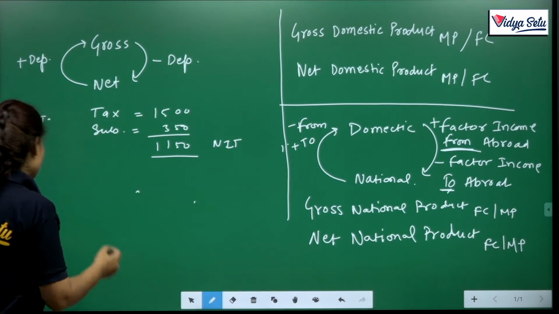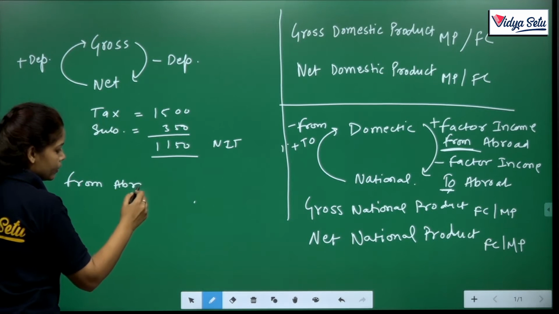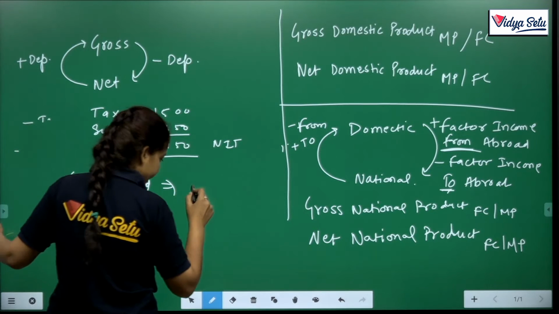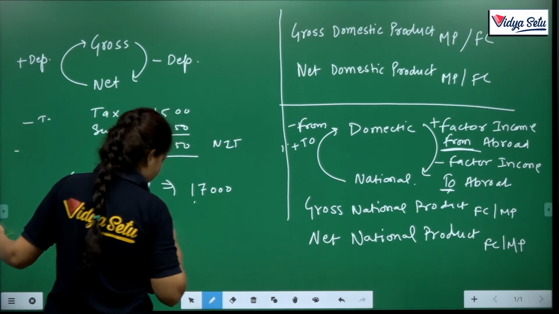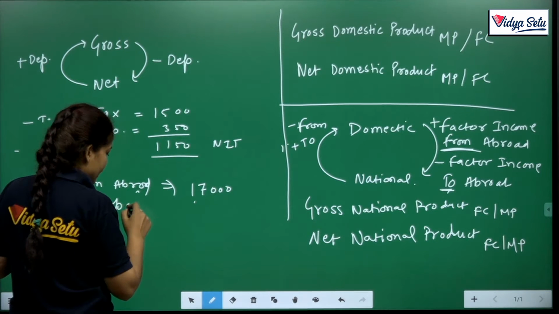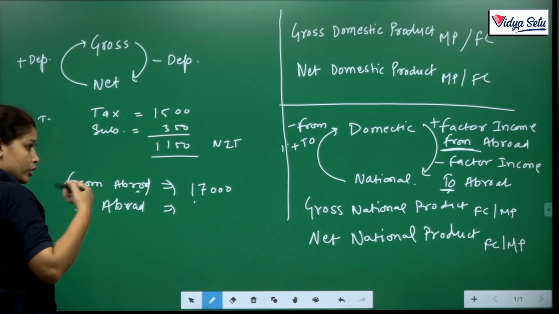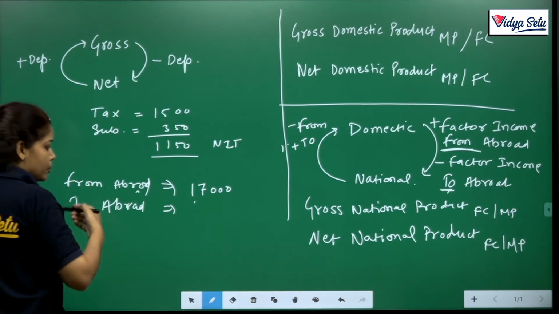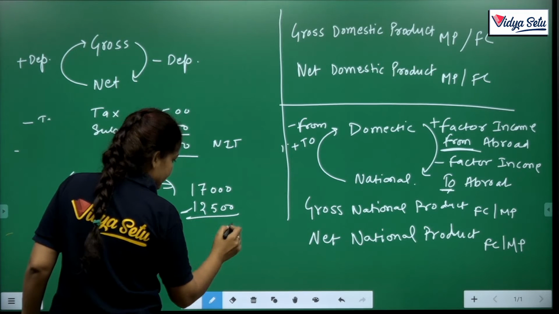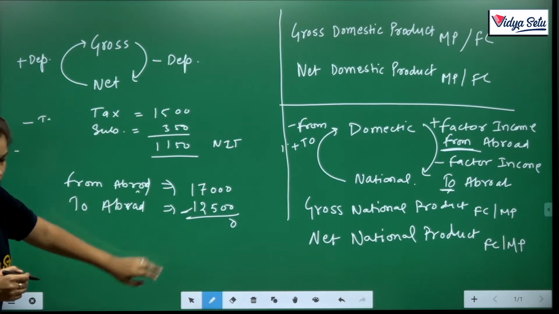Same as it is, suppose factor income from abroad is like 17,000, clear, and from abroad means what our person earned abroad and brought back is 17,000. Okay, now factor income to abroad, what people there are earning from here, suppose there are 12,500. So when we minus this, because this one is minus and this one is plus, we just give the effect of this, clear.